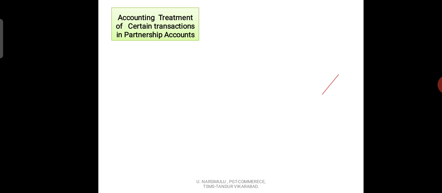So these are the important transactions which take place in partnership business where we need to pay attention. Let's understand the transactions one by one and how the entries will be written in the books of accounts.